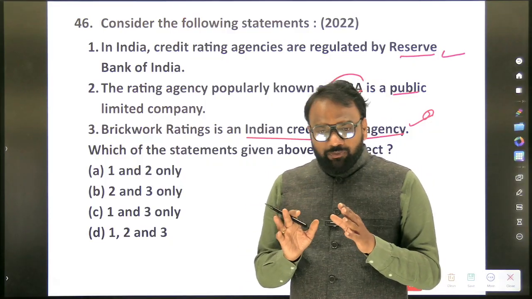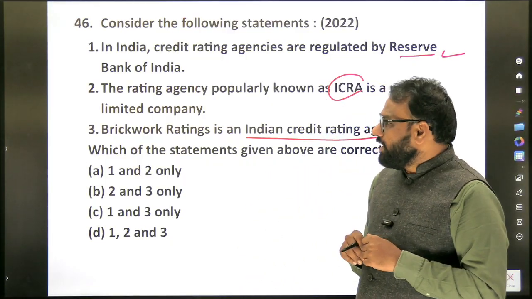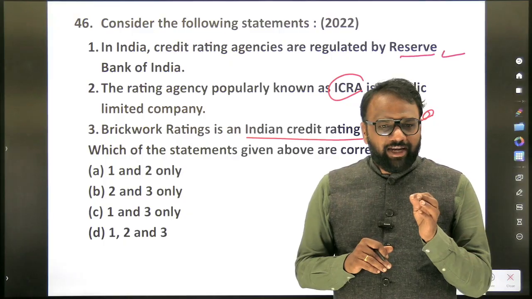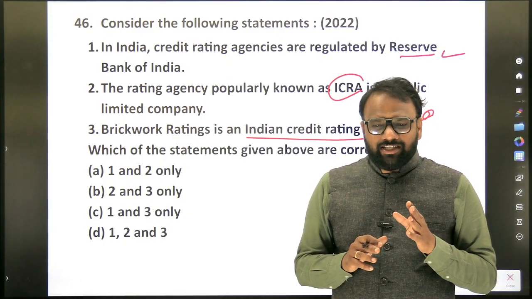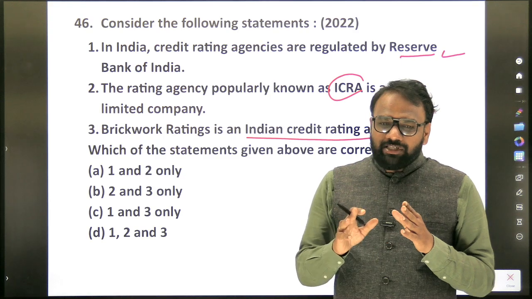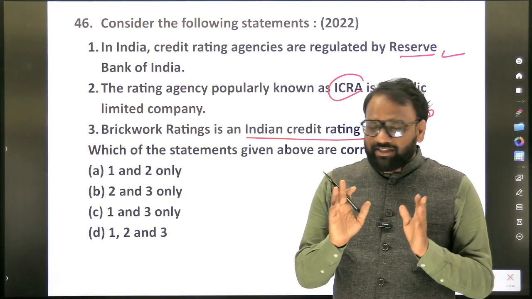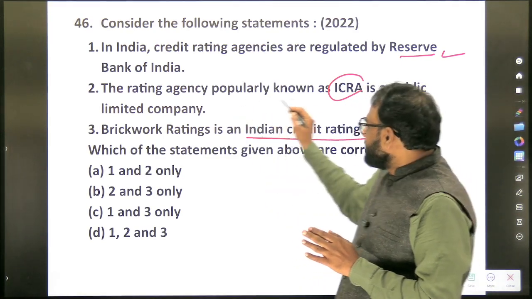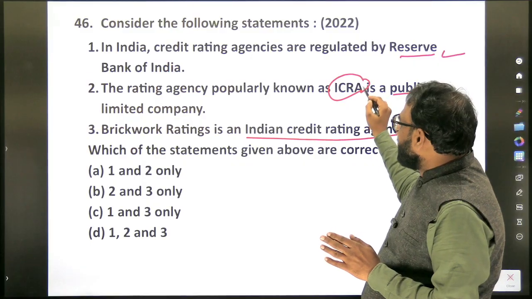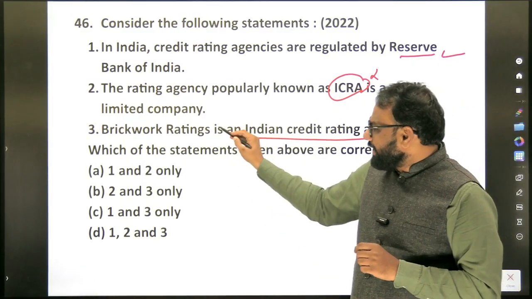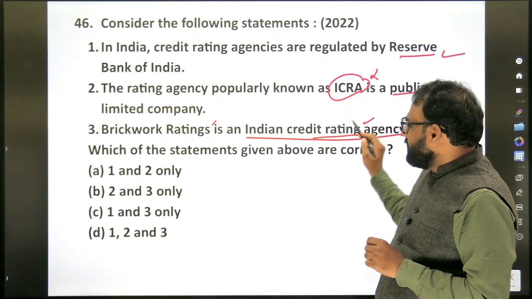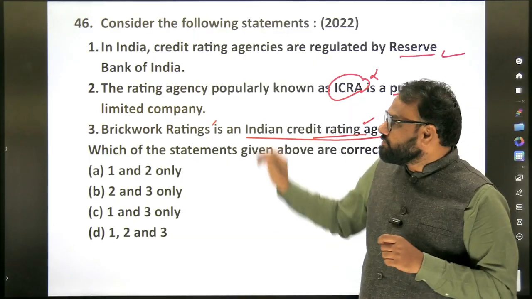Now, this question is a bit tricky. Why is it tricky? Because in the newspaper, only a few of the credit rating agencies appear, very rarely. There are so many credit rating agencies, and generally UPSC will not focus on them. The rating agency popularly known as ICRA is a public limited company; actually, this option is a dummy. Brickwork Ratings is an Indian credit rating agency; this option is also a dummy. What is important here is the first statement.